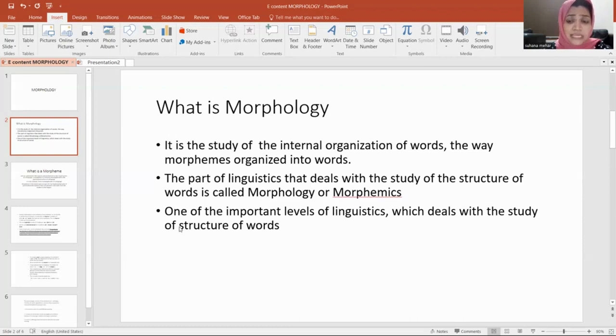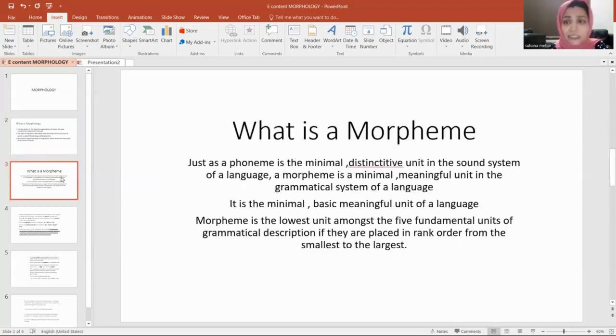So we have to discuss what is a morpheme then. If morphology is the study of morpheme, then what is it? We know what a phoneme is. Phoneme is the minimal sound unit of a language. It is the minimal, basic, or distinctive sound unit.